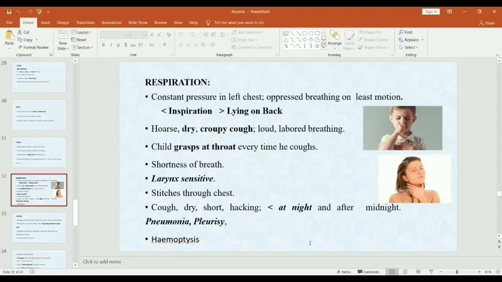The larynx is also sensitive, which causes hoarseness of voice. Stitches through the chest, a pricking type of pain. Cough is dry, short, hacking, which is aggravated at night and after midnight. Also indicated in pneumonia and pleurisy. Used in hemoptysis, meaning bleeding in cough.